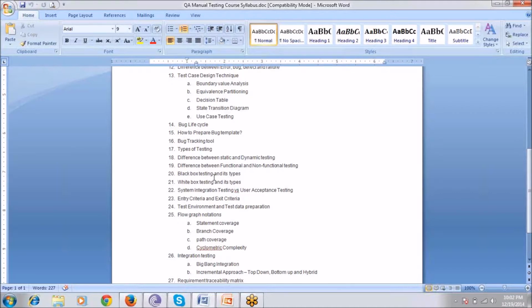Every software, whatever we are making, goes through all these tests. Yes, everything goes through according to these topics.